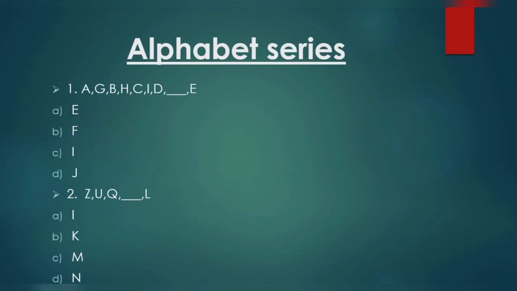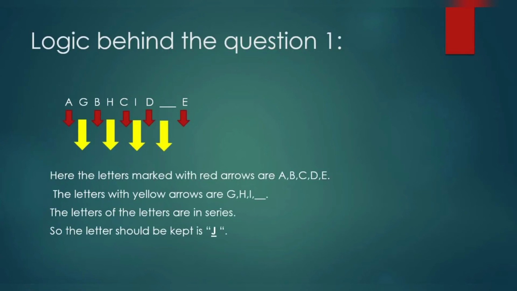So the series is alphabet series. If you see the screen, there are two questions displaying regarding alphabet series. First, observe the questions and I will tell you the logic behind the questions. Logic behind question number 1. The letters given in the question are A, G, B, H, C, I, D, the letter we want, and E.